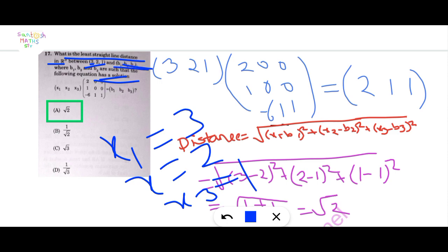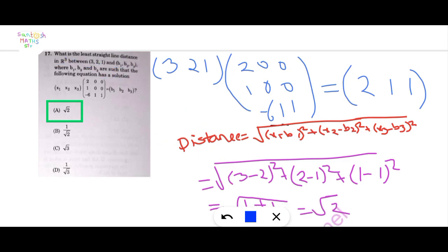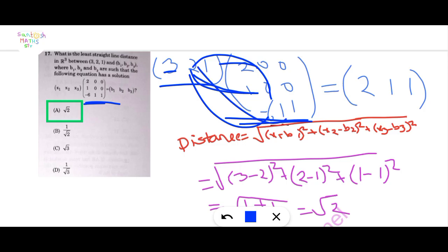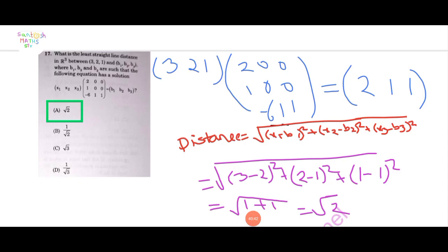Now put the value 3, 2, 1 into the matrix and multiply. 3 into 2 is 6, 6 cancels, so only we get 2, and 1 into 1 and 1 into 1, so we get 2, 1, 1. This is b1, b2 and b3. Here x1, x2, x3 is given as 3, 2, 1.